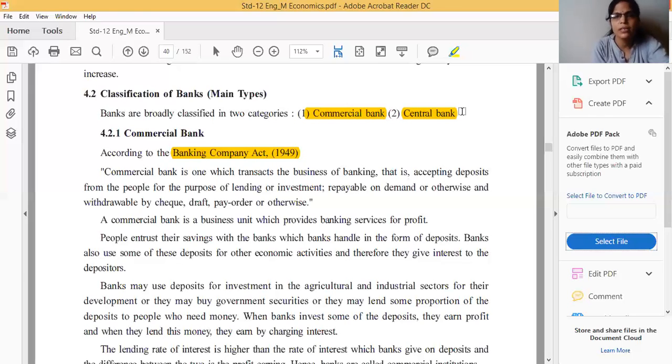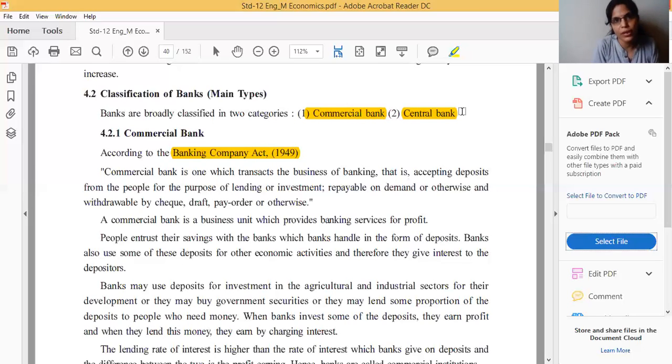Why? Because that bank institution is doing work as a business only. So the bank will charge 10% or maybe 12% or maybe 15%. Why? Because a bank wants to get profit. It is the difference between the rate of interest for lent money and the rate of interest for deposited money. Whatever the difference between these two rates of interest, that is the profit of the bank. The same type of profit is earned by the commercial bank.